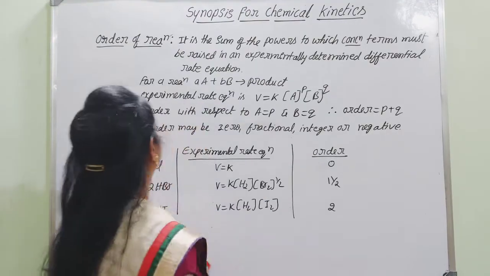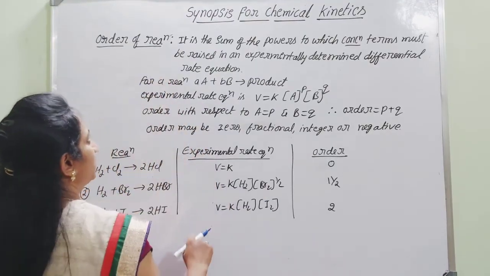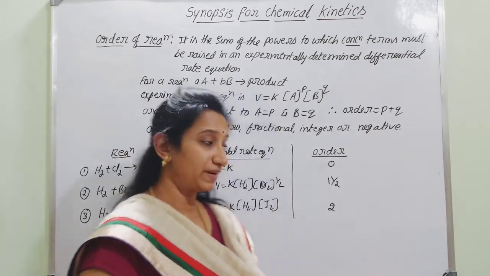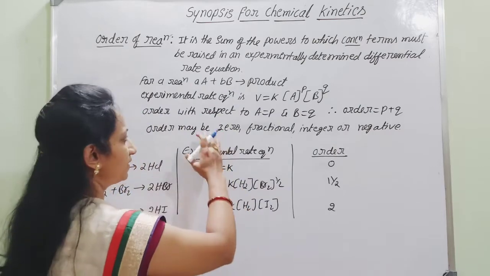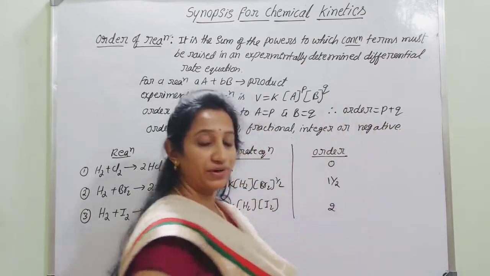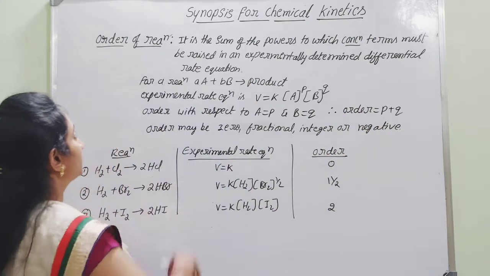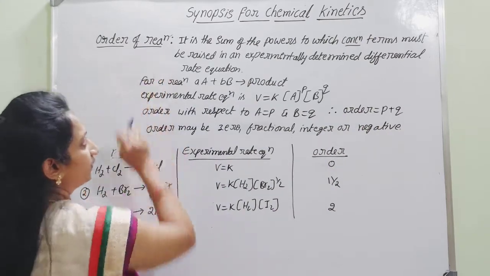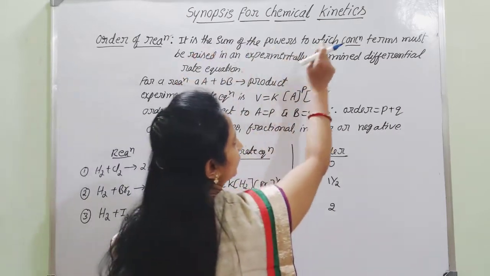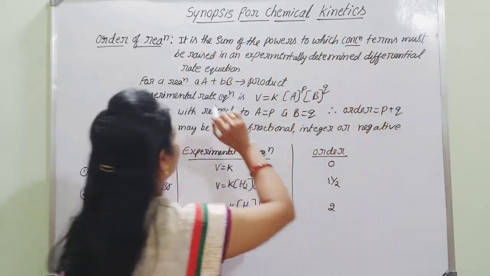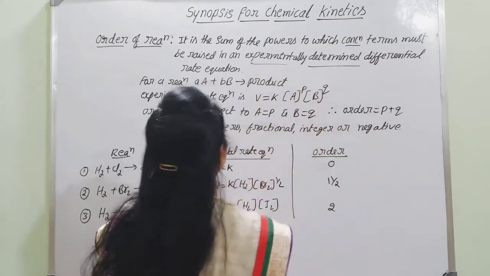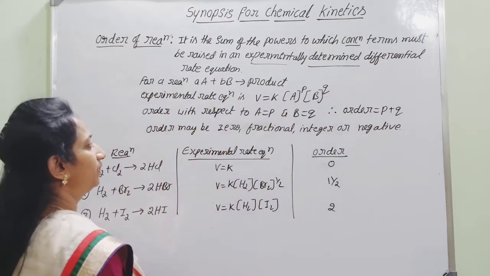Next, with respect to order of reaction. There will be different reactions with different orders. The value of the order can be 0, fractional, an integer, or even a negative value. So how are we going to determine the order of a reaction? It is the sum of the powers to which the concentration terms must be raised in an experimentally determined differential rate equation.